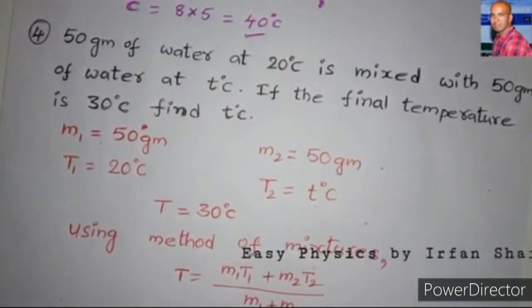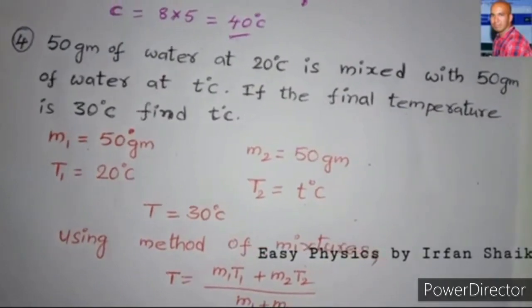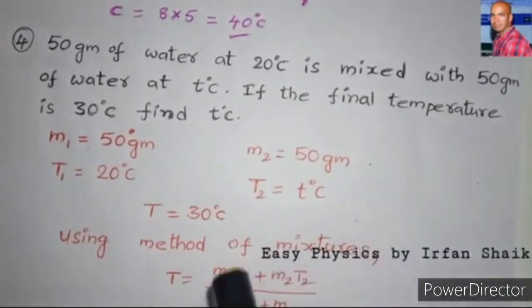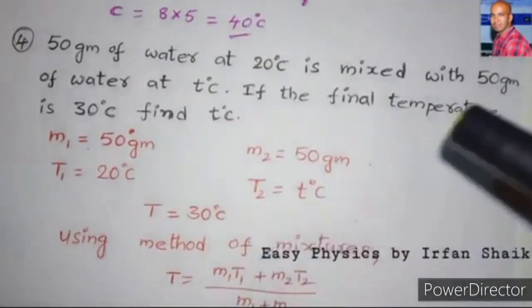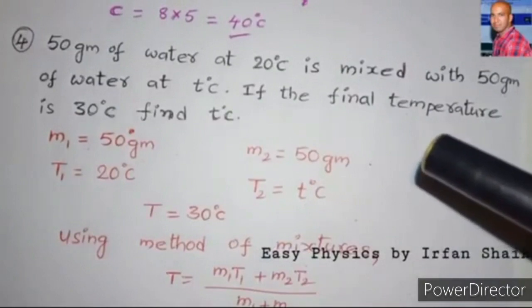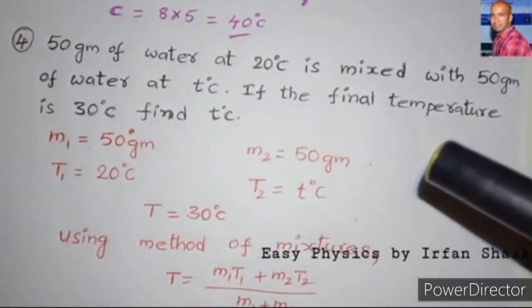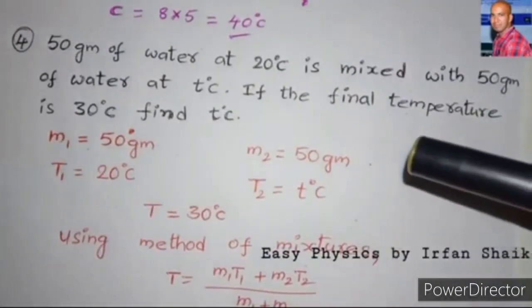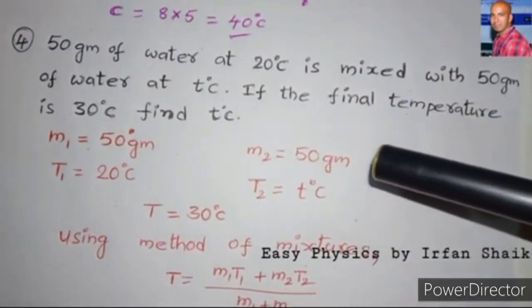50 grams of water at 20 degrees centigrade is mixed with 50 grams of water at T degrees centigrade. If the final temperature is 30 degrees centigrade, find T. So here we need to apply the method of mixtures formula. Let us first write down what is given in the problem.